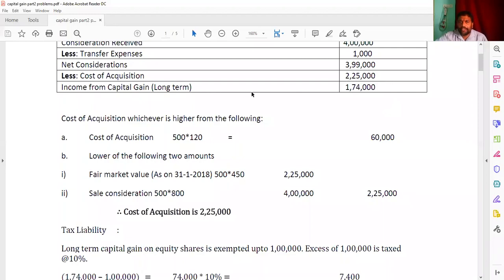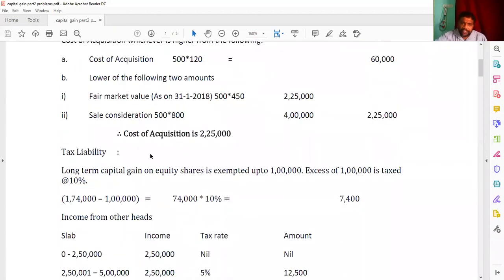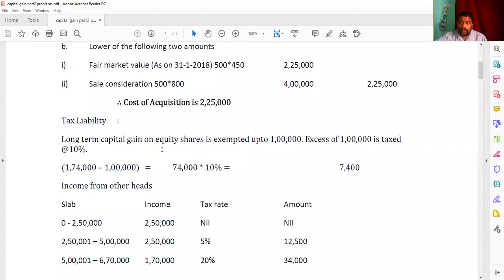So income from capital gain is 1,74,000. Listen everyone carefully once again here. And here the tax liability is, the long-term capital gain on equity shares is exempted up to 1 lakh. The excess of 1 lakh is going to be taxed at the rate of 10%. So that is 1,74,000 minus 1 lakh, you are getting 74,000. That is at the rate 10%, you are getting 7,400.